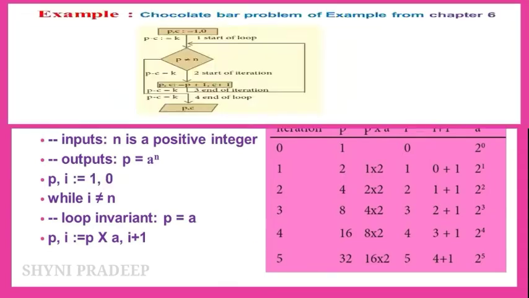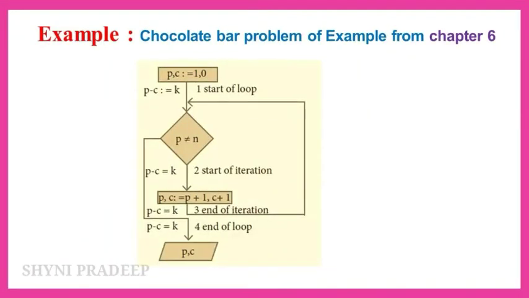Okay, this is the example problem of the chocolate bar. We have discussed this chocolate bar problem in chapter 6, so refer to that video. This is the flow chart for the chocolate bar problem. Here, if you want to cut a chocolate bar into a number of square pieces, we have to take only the essential details and ignore irrelevant details. So the essential details are the number of pieces and the number of cuts. The number of pieces is called P and the number of cuts is called C.